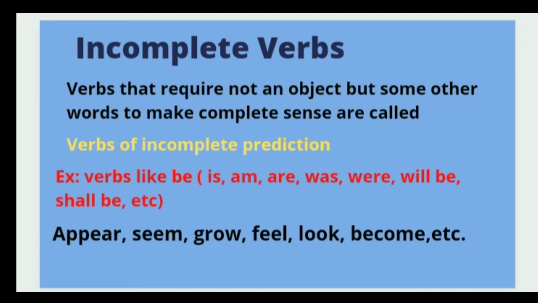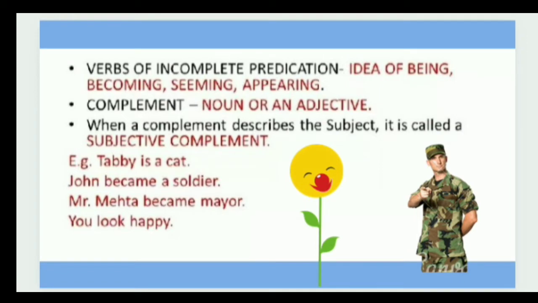Like if I say "Mother was," then there will always be a question. So how can you complete the sentence? Mother was ill, or mother was satisfied. Verbs of incomplete predication carry the idea of being, becoming, seeming or appearing. Complement, what is the complement? A noun or an adjective will be the complement to the verb. When a complement describes the subject, it is called a subjective complement.